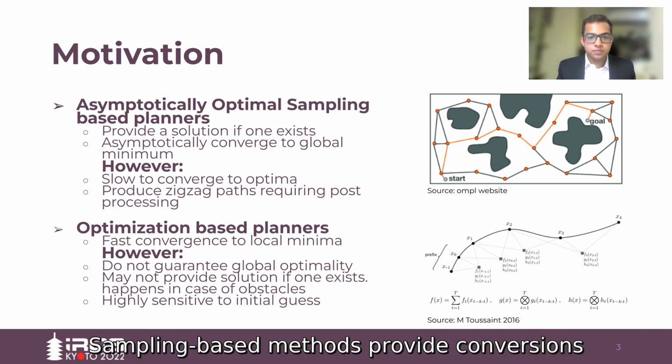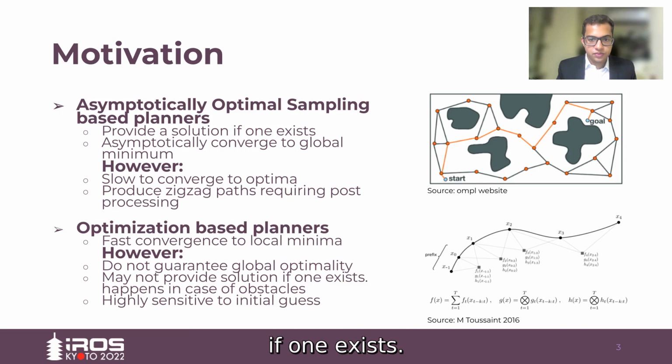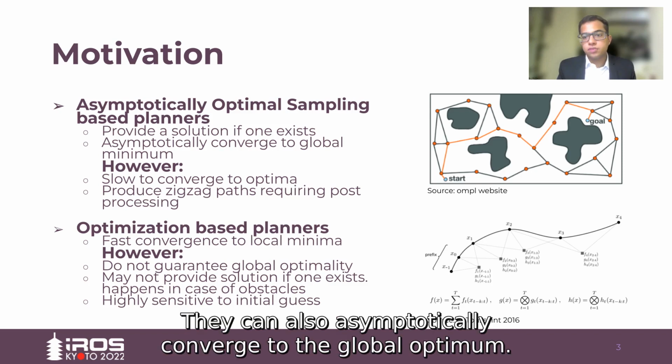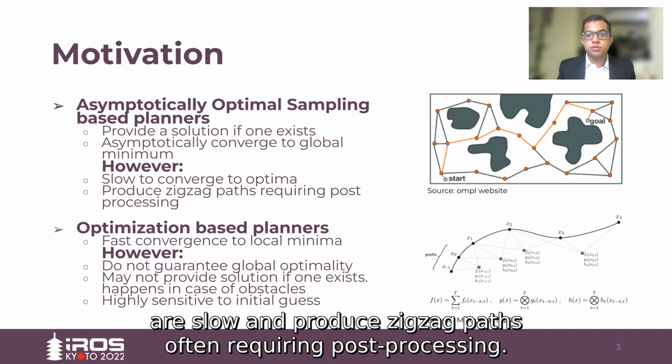Sampling-based methods provide convergence guarantees. That is, they ultimately arrive at a solution if one exists. They can also asymptotically converge to the global optimum. These methods, however, are slow and produce zigzag paths, often requiring post-processing.